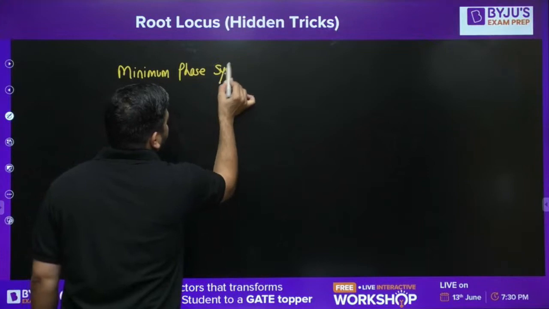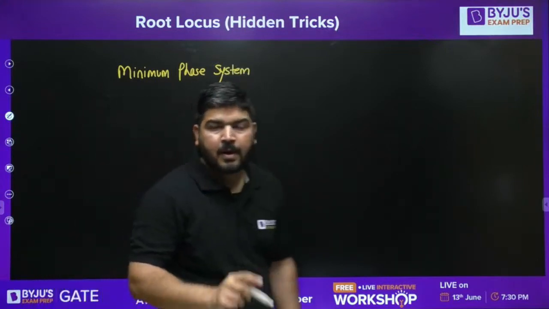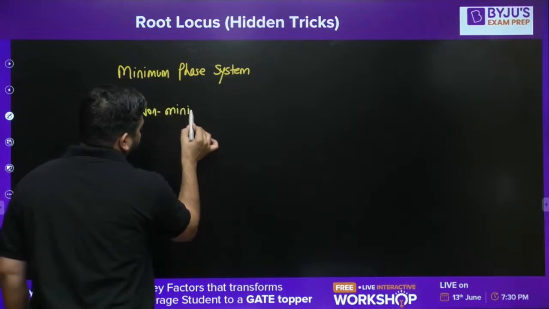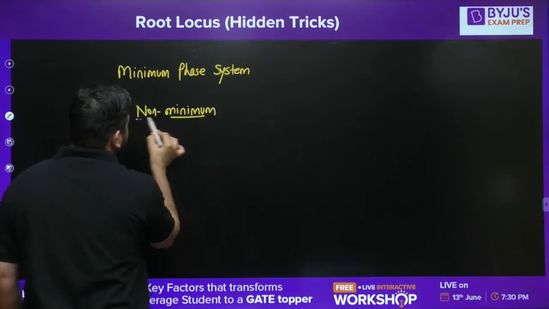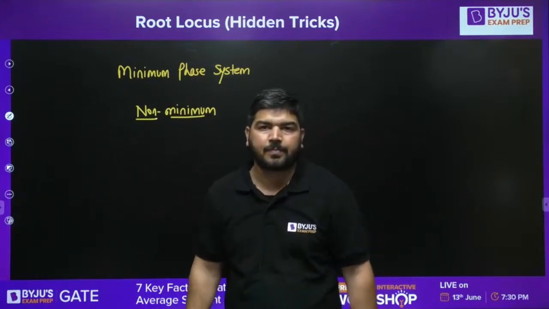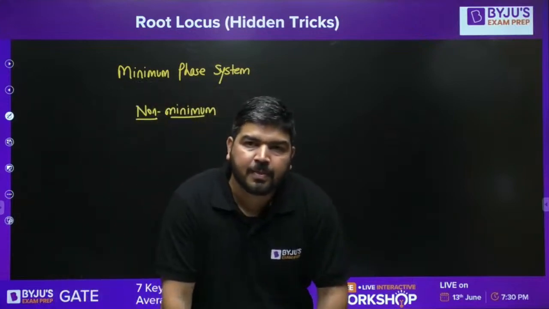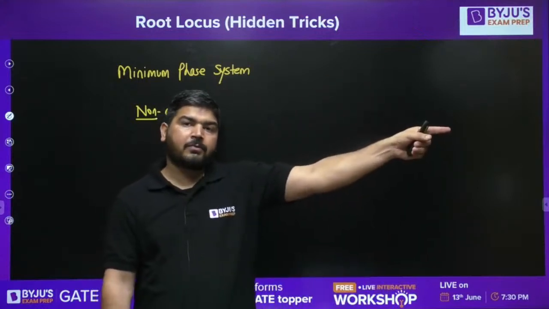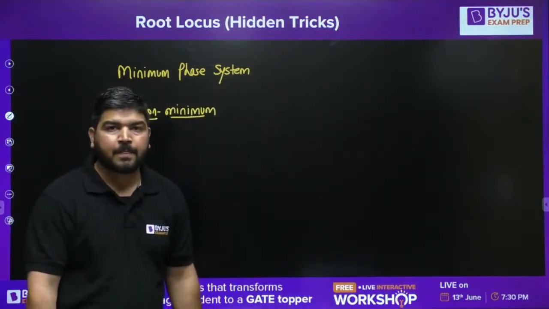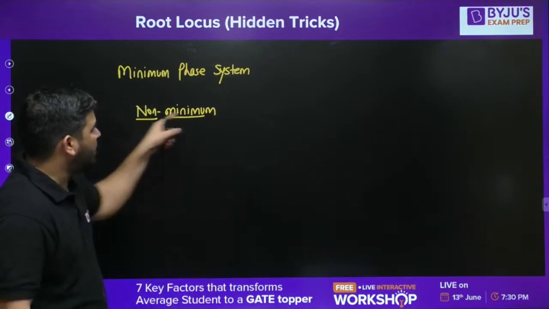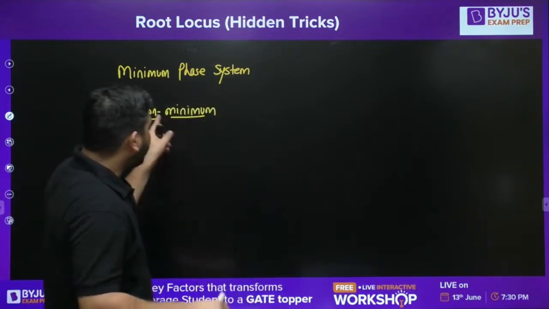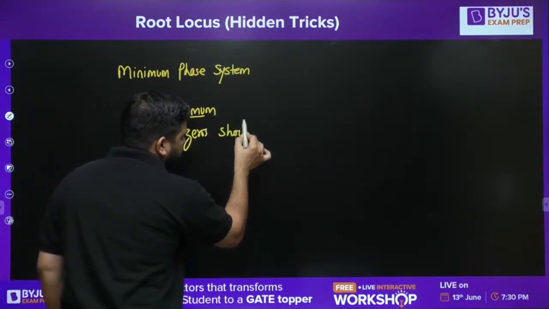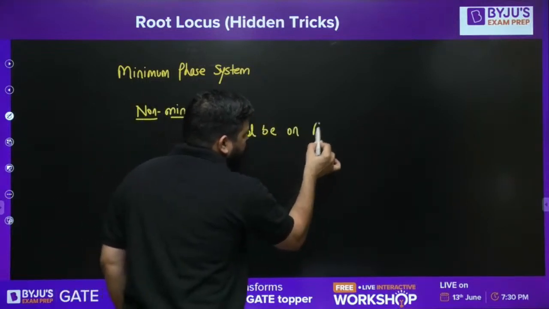If the system is non-minimum phase, its poles should not be in the right half. Zeros may lie on the right half. If poles are lying on the right half, then you can't apply this method. So you have to be very careful. For non-minimum phase system, you can apply this, but zeros should be on the right half of the S plane.